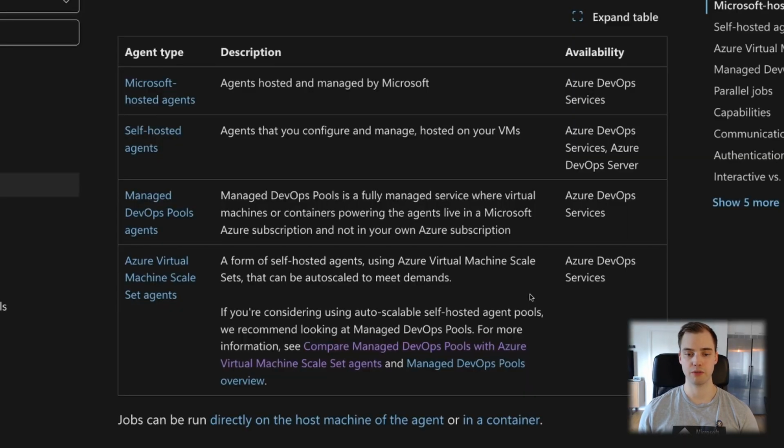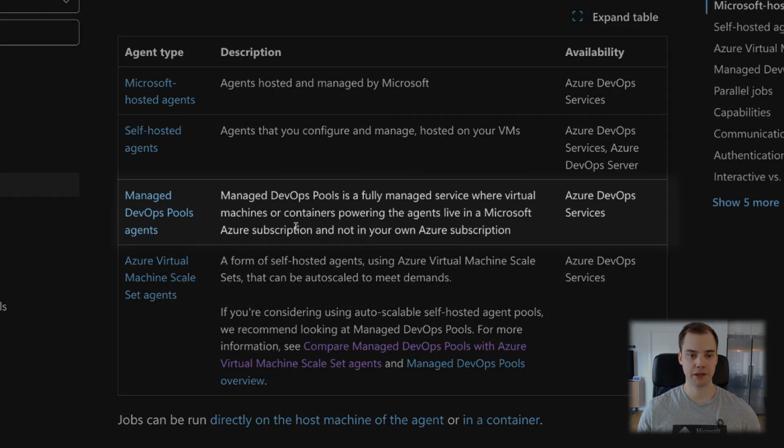Sort of the extension of this is when we come down to the Azure Virtual Machine Scale Set agent. I've actually worked with that before as well, and think of them as your self-hosted agents, but you have the added benefit of scaling. Azure Virtual Machine Scale Sets can scale up and down depending on what need you have. So if you are running jobs under heavy loads, maybe you want to scale up to be able to handle all this extra workload. So Azure Virtual Machine Scale Set agents are pretty good for this, because you could have your own custom image, but you also have the benefit of, yeah, it'll just scale for me, so I don't have to think about it.